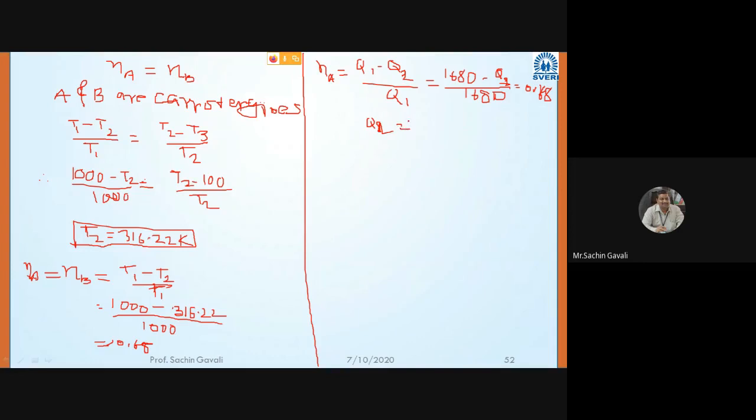What is Q2 in this case? Kunal got the answer as 537. Kunal and Shubham Gandole, according to them, Q2 is equal to 537.6 kilojoule. Kunal also got the answer for Q3. Good. So we have solved two answers now.